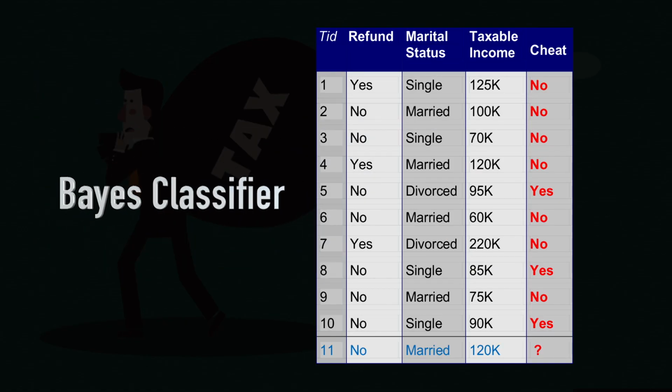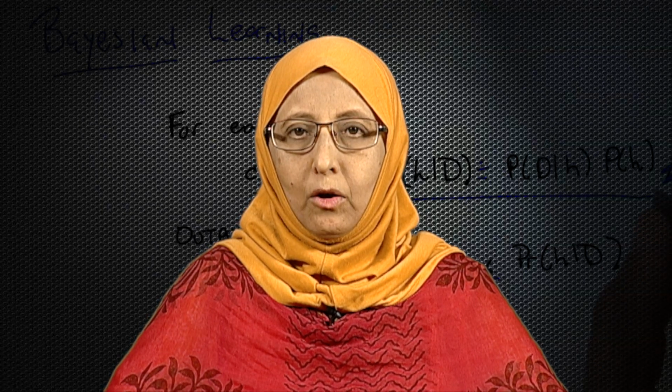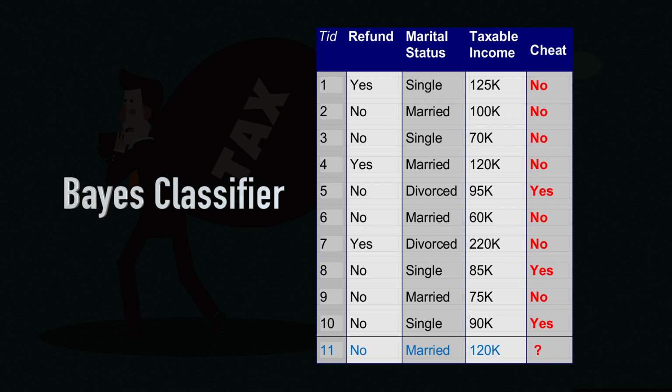So, if you look at this table once again carefully, you will find that there are 10 records on the top, and these 10 records are labeled in the sense that the cheat column is filled up. That is, we know that the persons with a particular marital status, a particular taxable income, whether in the past they had cheated or they had not cheated. For example, in the first row, a person applied for refund, yes, that person was single, that person's taxable income was 125K, and this person did not cheat. So, we say no.